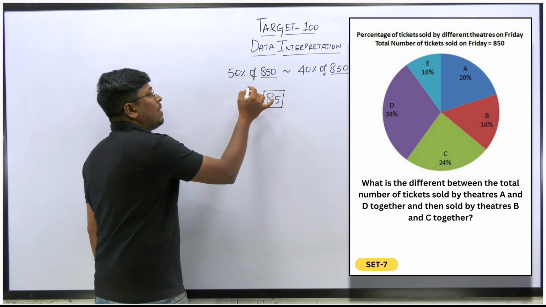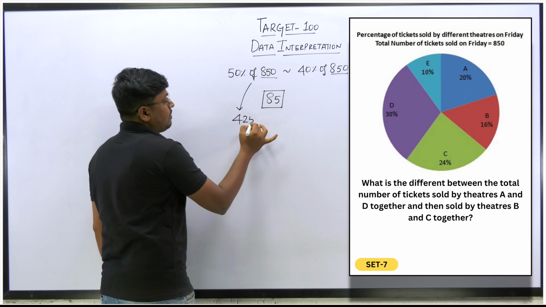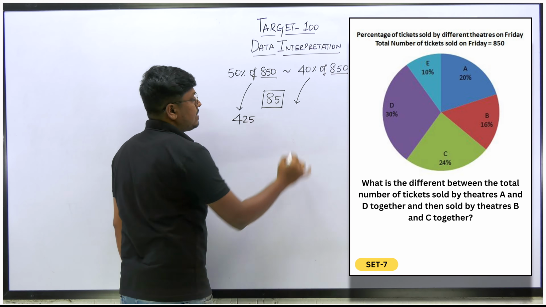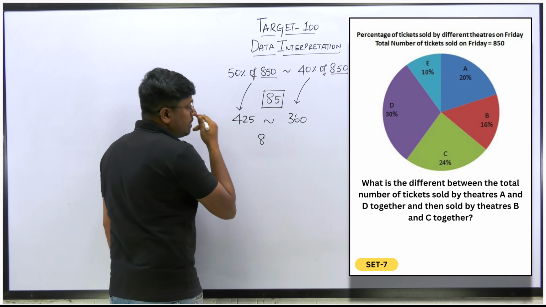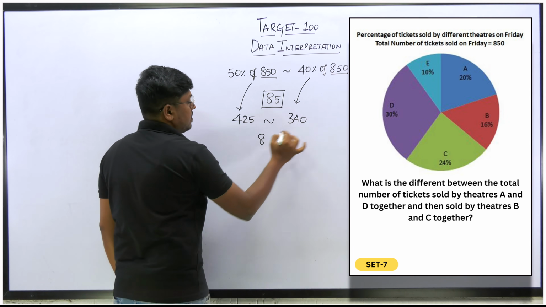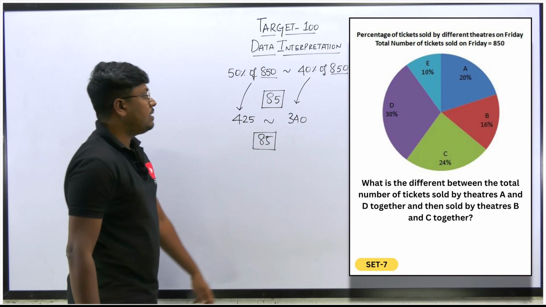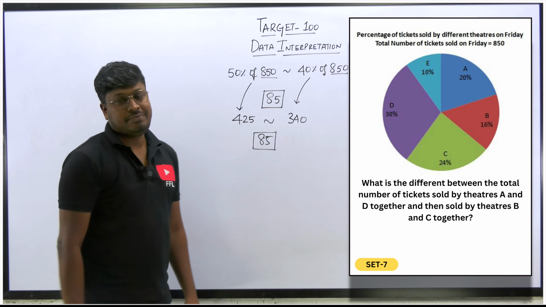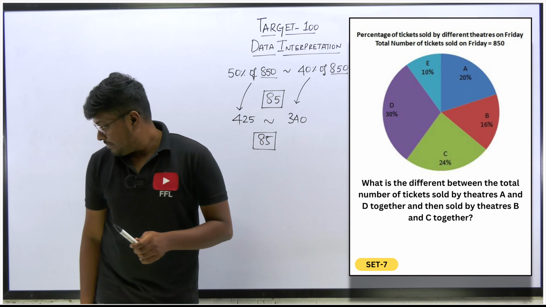Or else you can find 50% of 850, which will be 425. And 40% of 850 is 360. If you find the difference, the answer will be 340... sorry, 425 minus 360, so again it will be 85. Either way you can find the answer, but make sure to solve the question a little bit faster. So the answer for the first question will be 85.